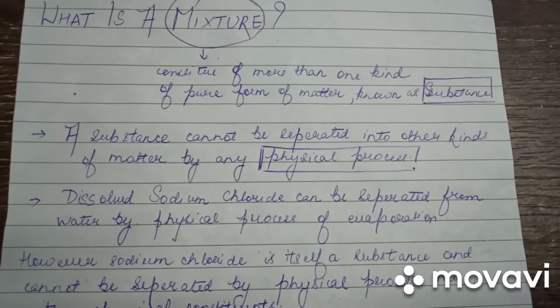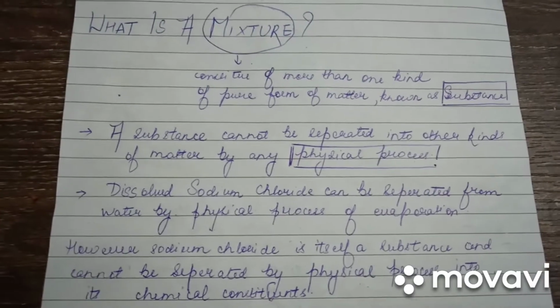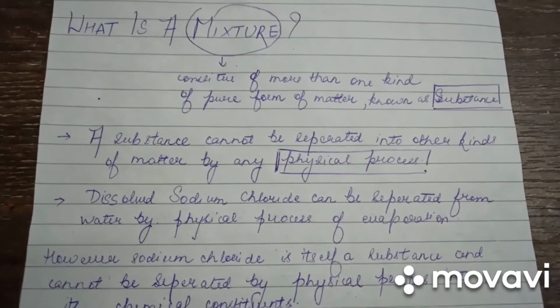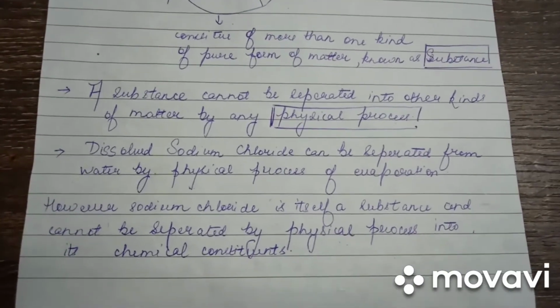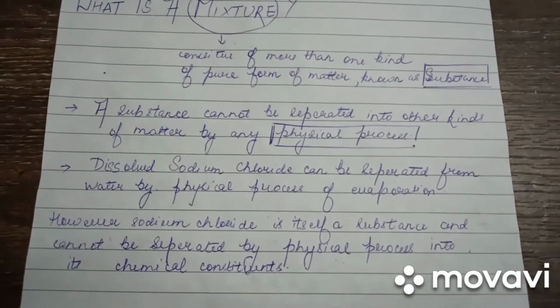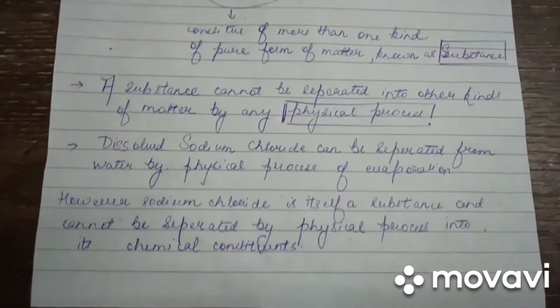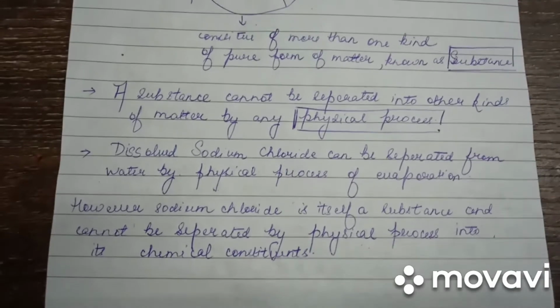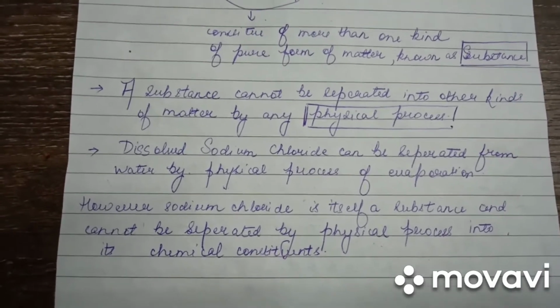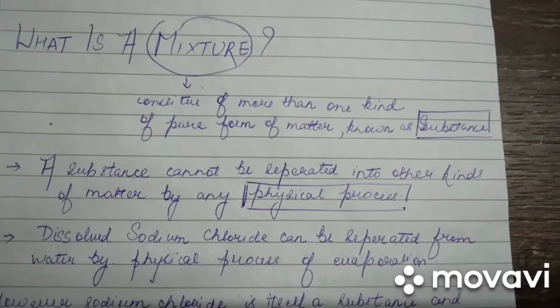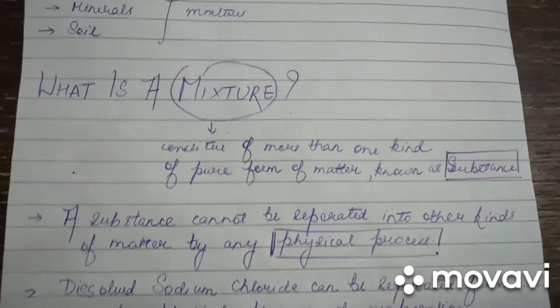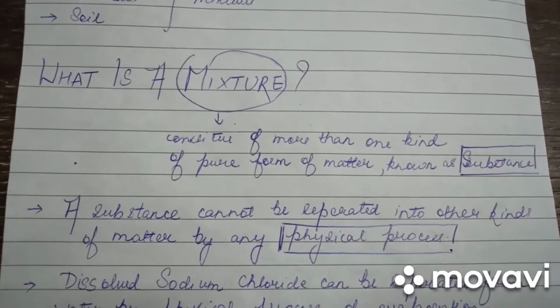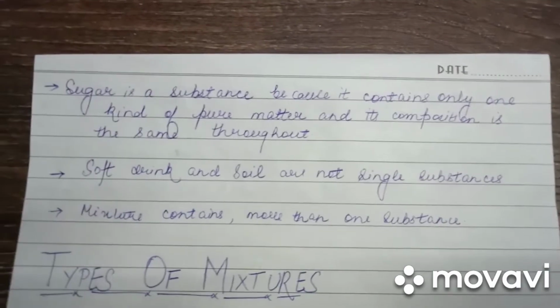Salt dissolved in water can be separated from water by the physical process of evaporation. However, salt, which is sodium chloride, is itself a substance and cannot be separated by a physical process into its chemical constituents. Therefore, a substance cannot be separated into other kinds of matter by any physical process. Let us discuss other examples.